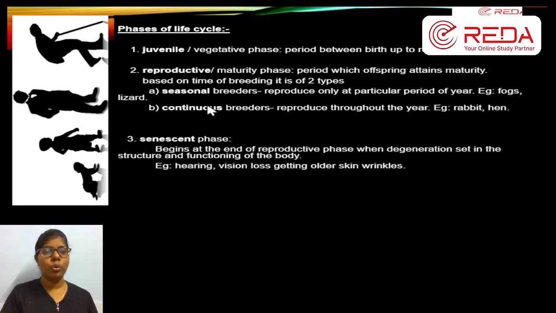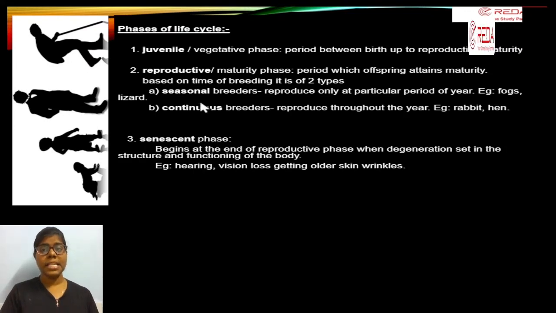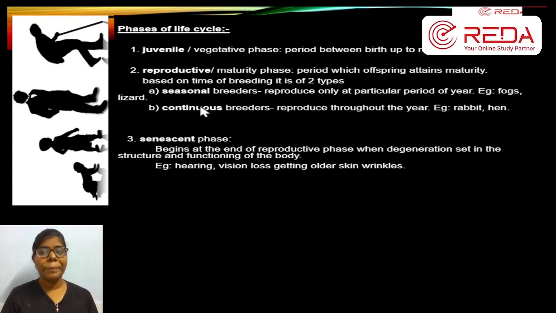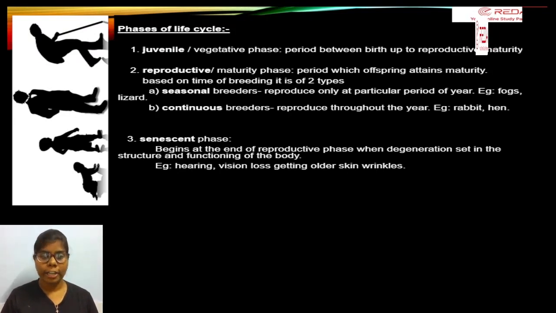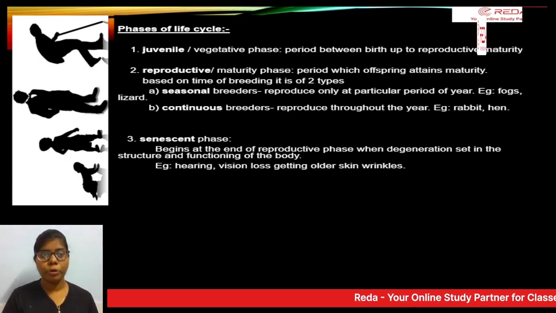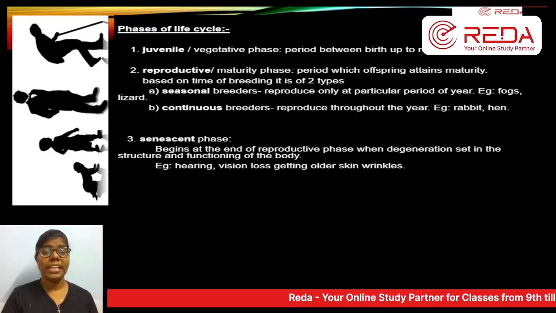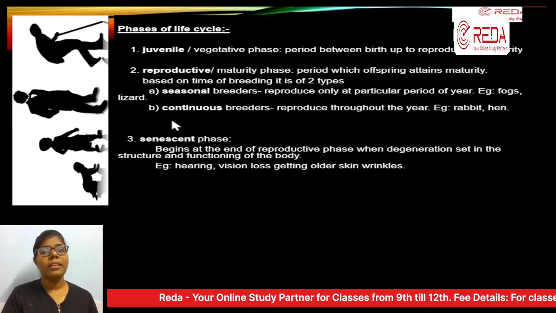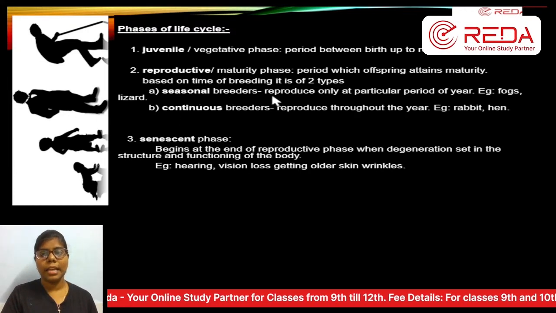Here we have two types of reproductive phase: one is seasonal and the other is continuous. Seasonal means the organism is reproductively active only during a particular season. Only when that season comes is it eligible for reproduction. Once the season is gone, it won't reproduce the next generation. It will wait until the next season comes. That is seasonal reproduction.